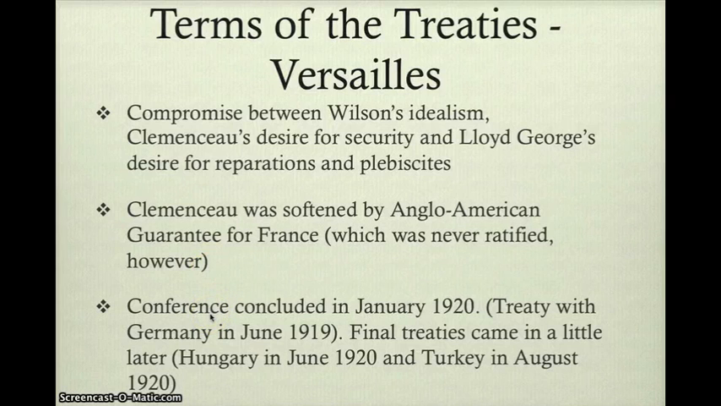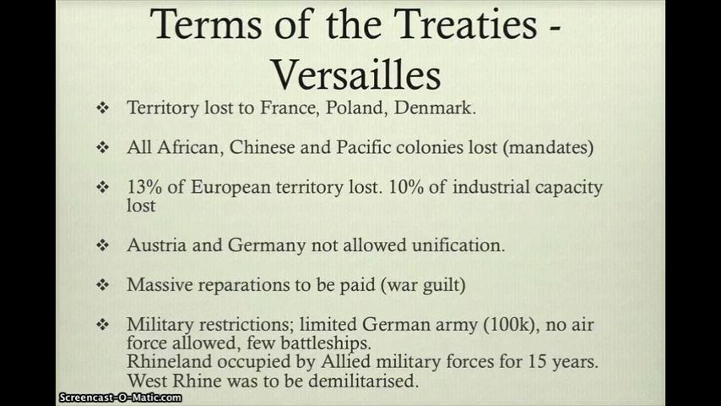The conference was concluded in January 1920, and the treaty with Germany specifically was concluded in June 1919. Final treaties came in a little later, with Hungary in June 1920 and Turkey in August 1920. So let's consider first the Treaty of Versailles.